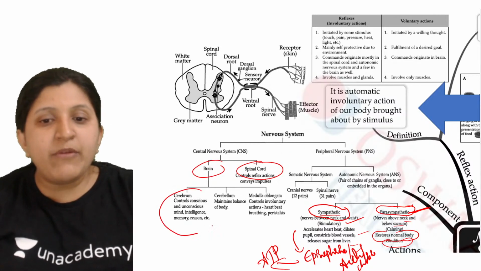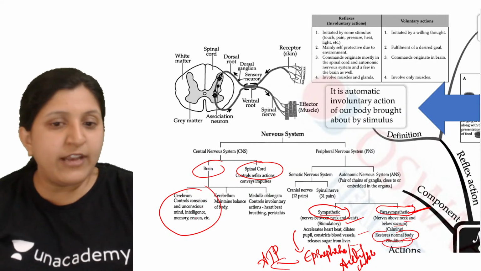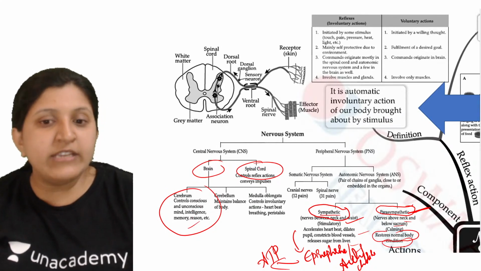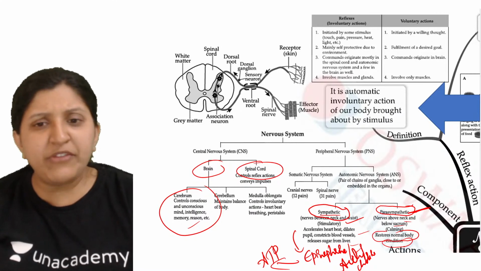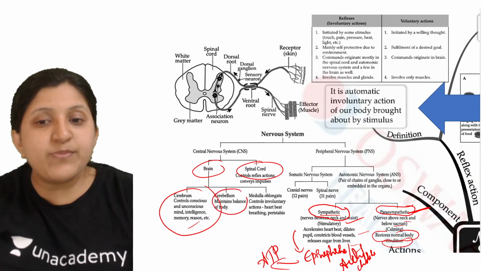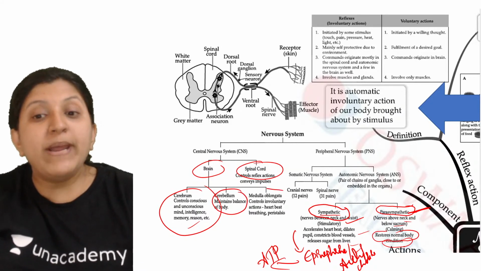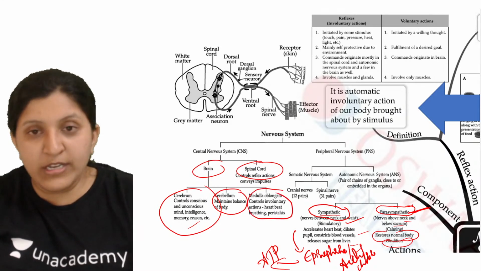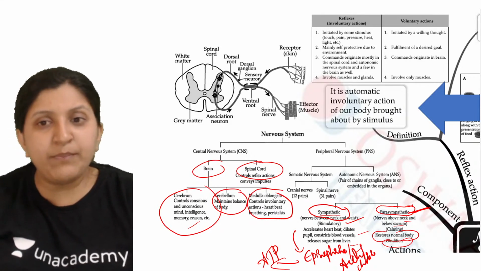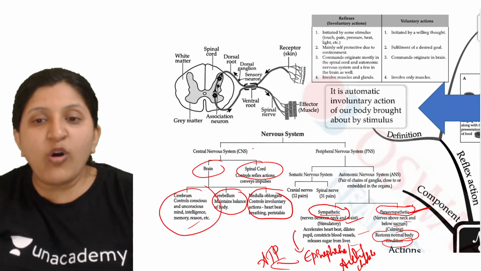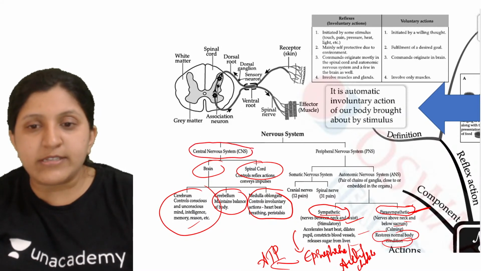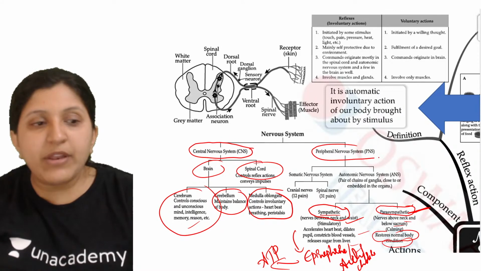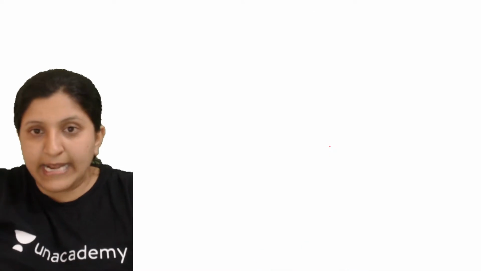Now brain and spinal cord you have also seen. There is cerebrum, which is controlling the conscious and the unconscious mind, intelligence, memory, reason. So many functions are there. Cerebellum is maintaining the body balance. Medulla oblongata controls the involuntary activity like heartbeat, breathing, peristalsis. All these come under the central nervous system. So there is central and peripheral. You need to remember what exactly comes under what.